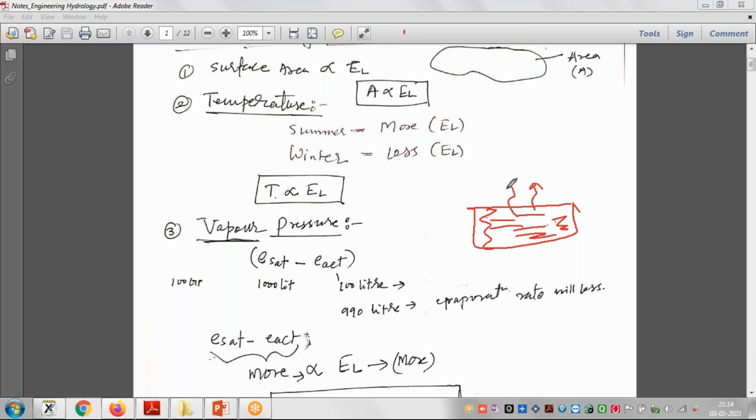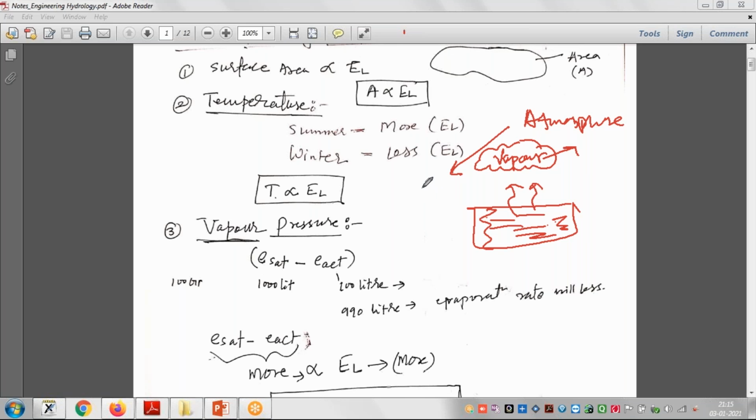This will convert into evaporation. Water will convert and evaporate and form some vapor, right? So what happens? This vapor is going into the atmosphere, right? So the atmosphere also has its own level.